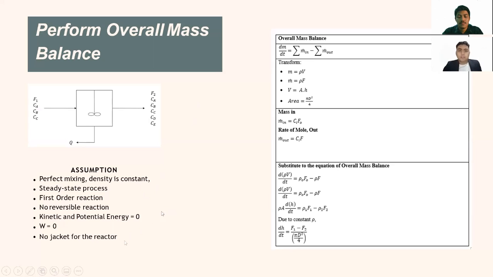As you can see on the right, there is the overall mass balance, dm per dt equal to sigma mass in minus sigma mass out. And we can obtain the mathematical model, which is dH per dt equal to (F1 minus F2) per area.